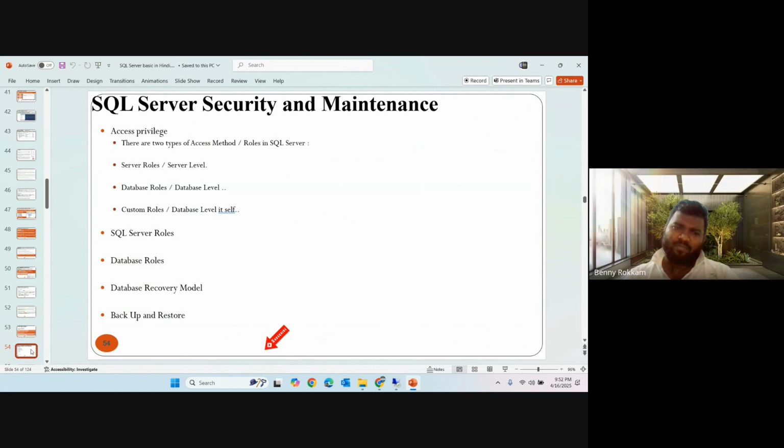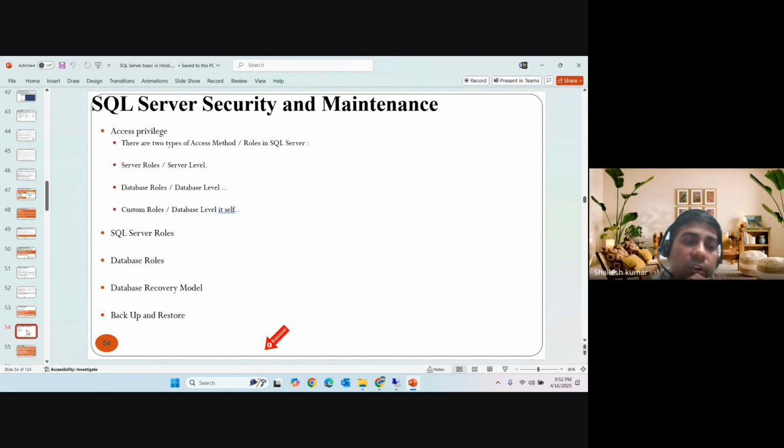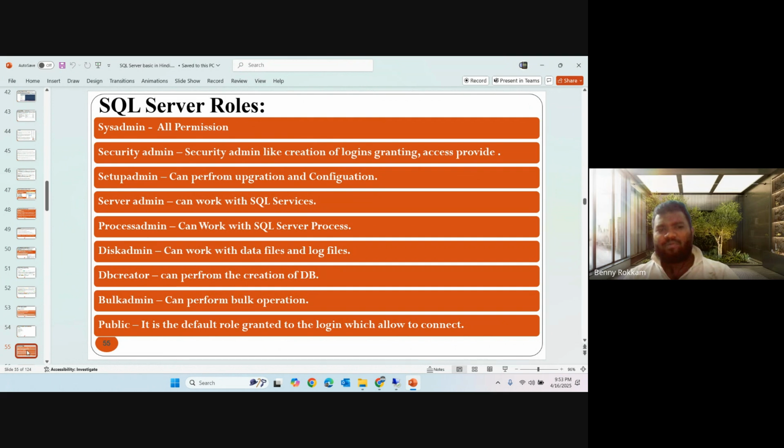Then we have database level roles also. These are system defined, and you can also define your own as per requirement. They are system level roles: system admin, security admin, setup admin, server admin, process admin, disk admin, DB creator, bulk admin, and public.